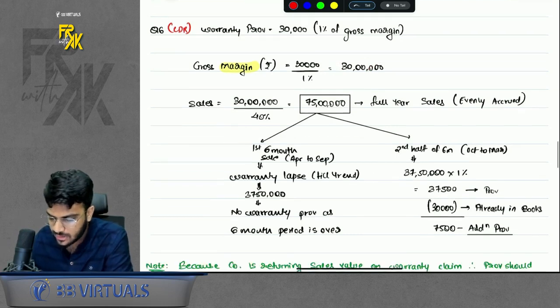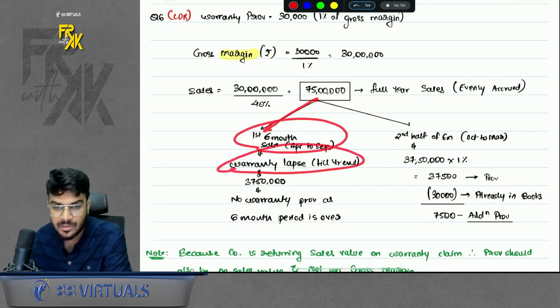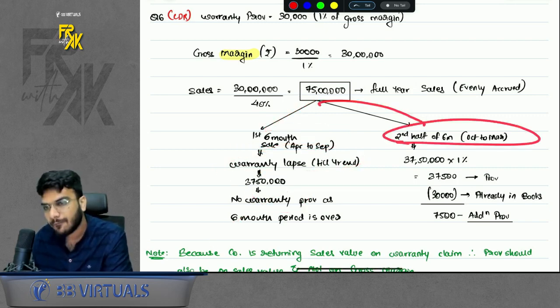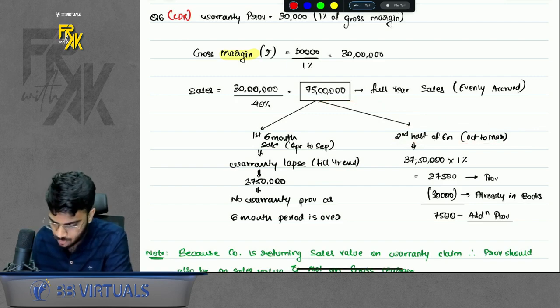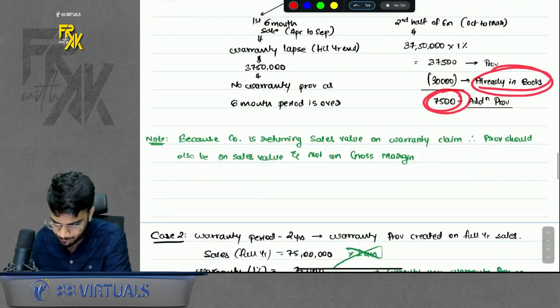Then, because you are giving only a 6-month warranty, for the first 6 months' sales, the warranty has already lapsed by year end. No provision on these sales. For the next 6 months, the warranty is outstanding, so make the provision. It comes to 37,500. Out of this, you have already created 30,000 in the books. Create an additional 7,500. Simple.